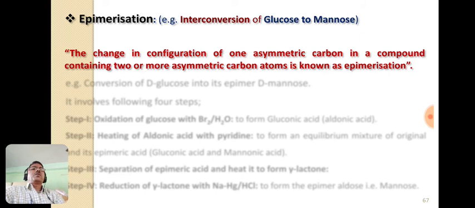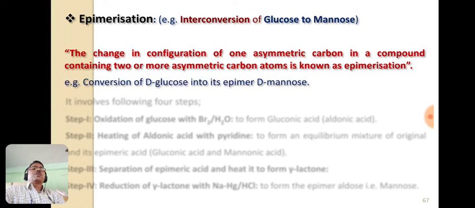So epimerization is the process in which there is change in the configuration of one asymmetric carbon atom in a compound which contains 2 or more asymmetric carbon atoms. Its example is the interconversion of glucose to mannose, which we have already studied, and it is going to be repeated here.